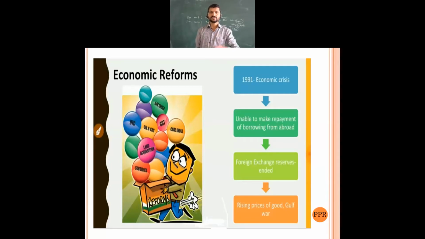Now, after that, what things went and what things took place, I'll tell you now. So, as usual, in the 1980s, it continued into the 1990s.